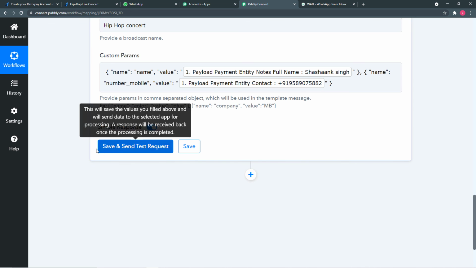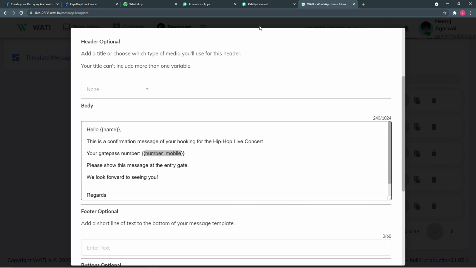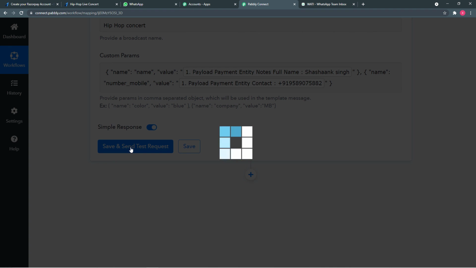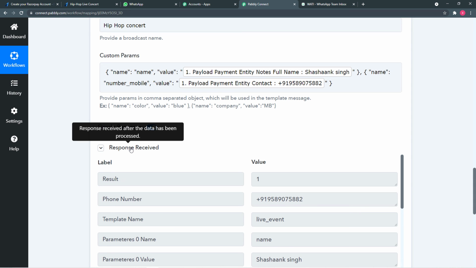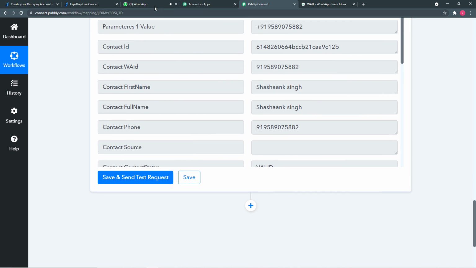And when I click here on save and send test request, this data will be delivered as a new message according to our message template. So let me click here. I have clicked on save and send test request, and you can see it is showing this type of response, and we have also received a new message.